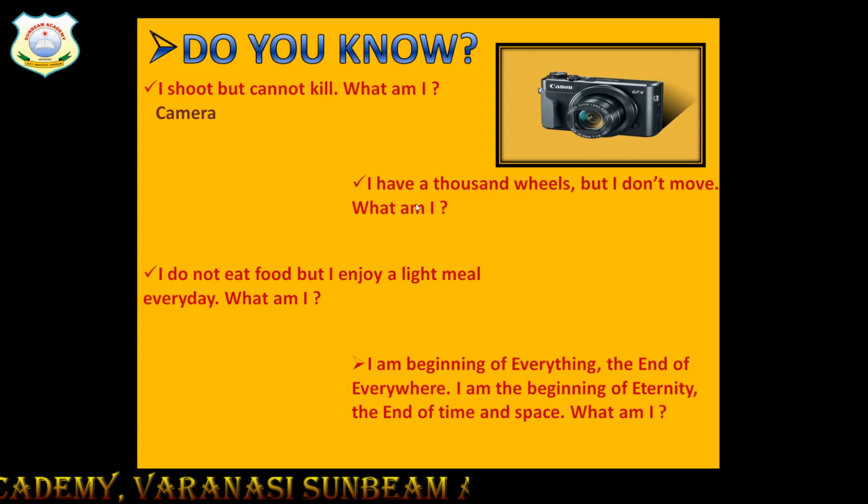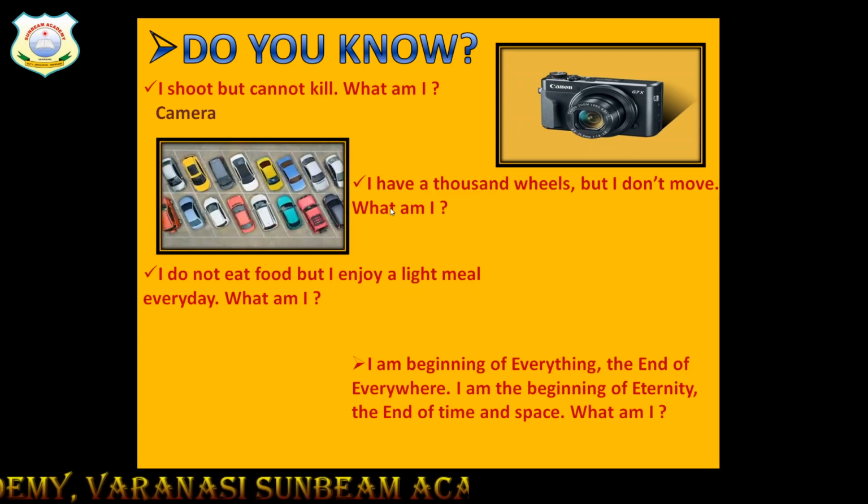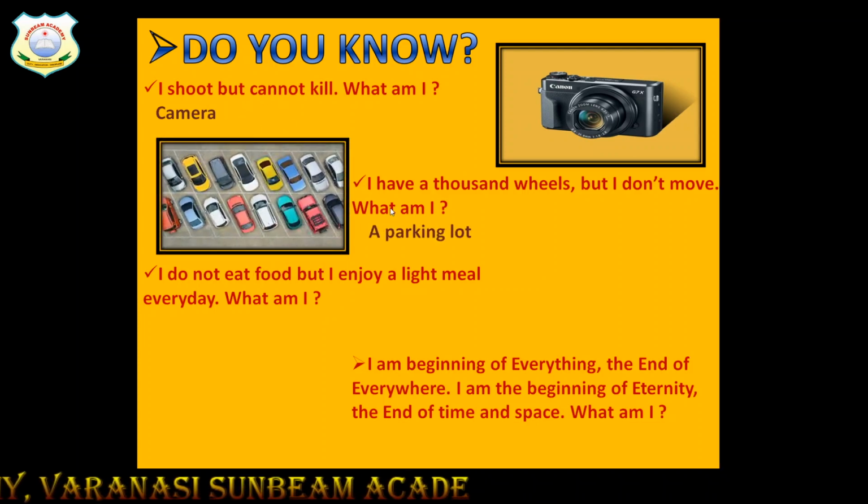Why? What am I? It's a parking lot. Anything can park. So here you can see many cars have been parked. So here are 1,000 wheels, but a parking lot cannot move. It will remain where it is.